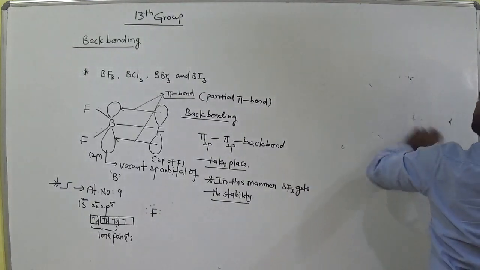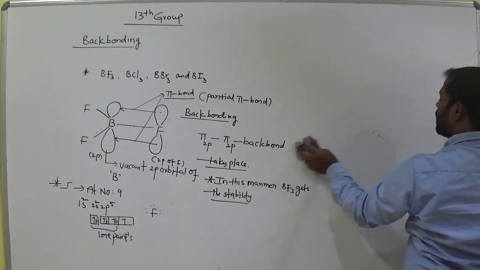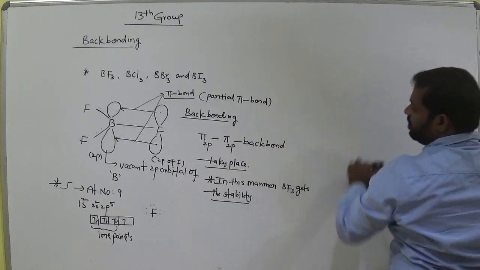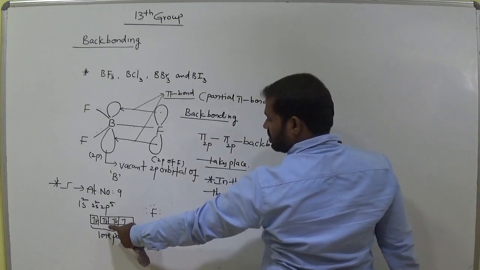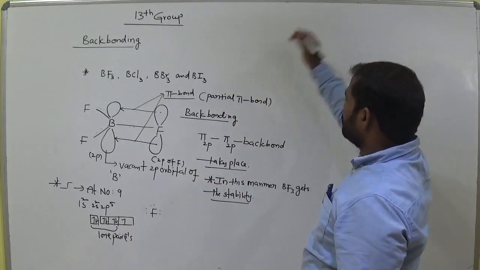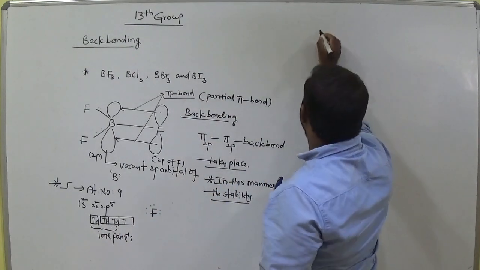Fluorine offers electrons to boron from its 2p orbital. The 2p orbital consists of 2 electrons. Now we can represent this simply.